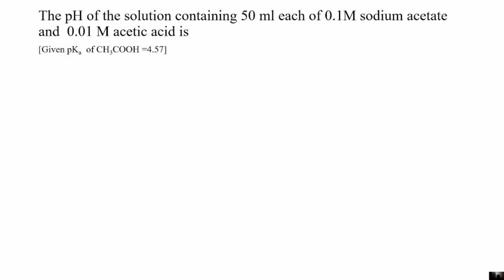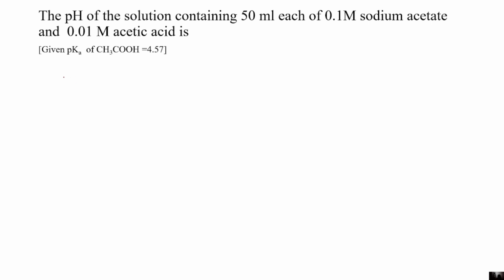The next question is: the pH of the solution containing 50 ml of each of 0.1 molar sodium acetate and 0.01 molar acetic acid is. We have to find out the pH.